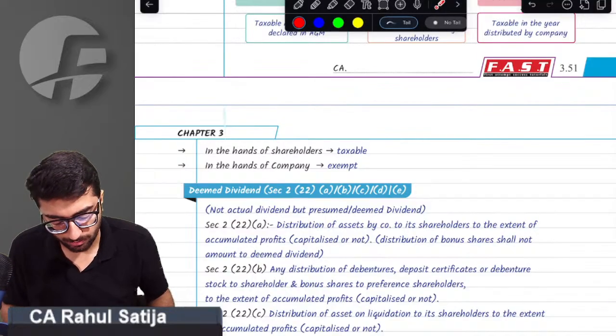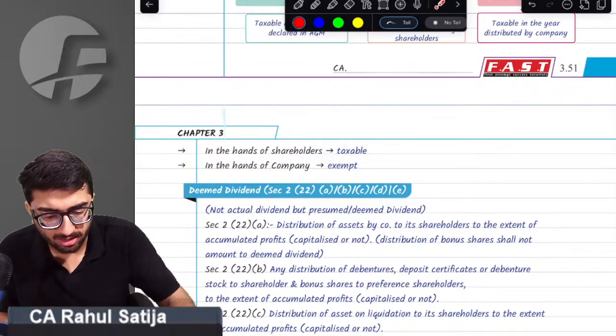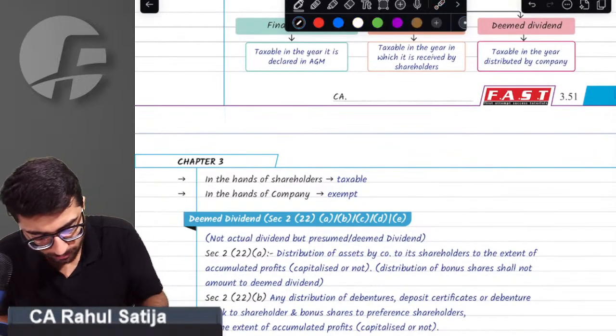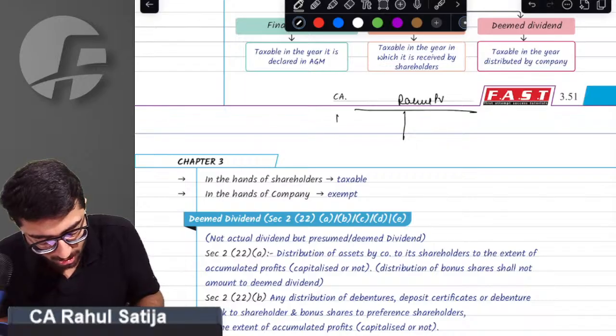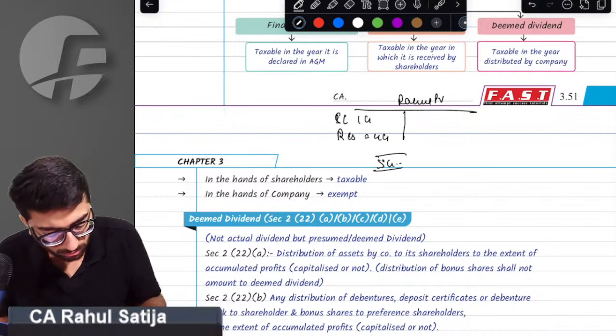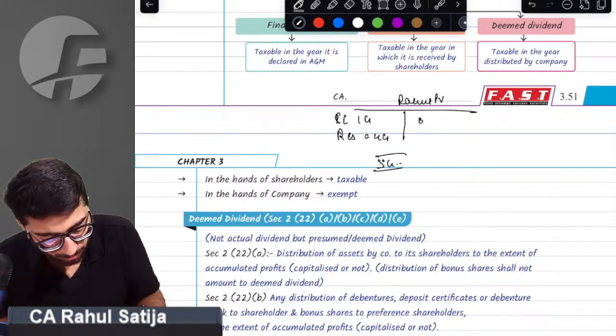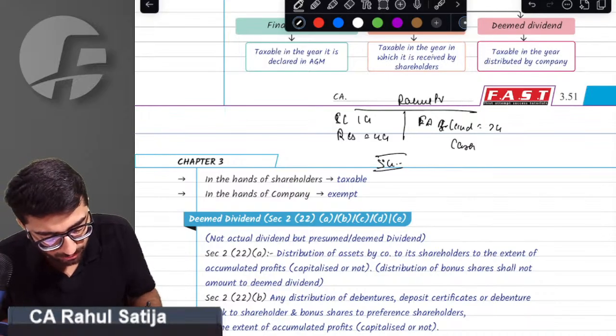What does the provision say? Sir, for example, just think of this balance sheet. If this is the balance sheet of Rahul Private Limited, share capital is 1 crore, reserves and surplus is 4 crore, so 5 crore is the balance sheet. Land is worth rupees 2 crore and cash is 3 crore.